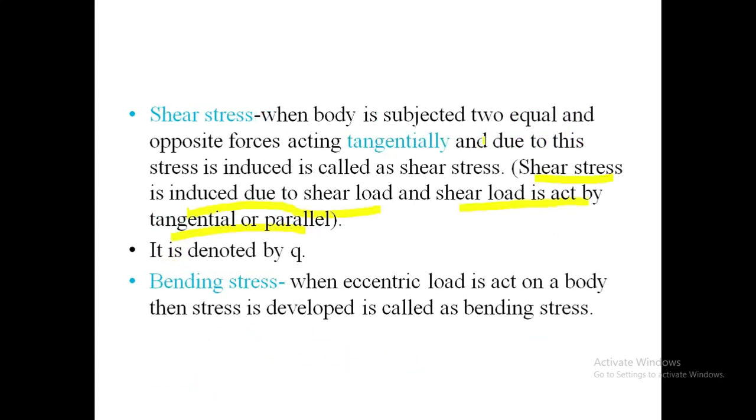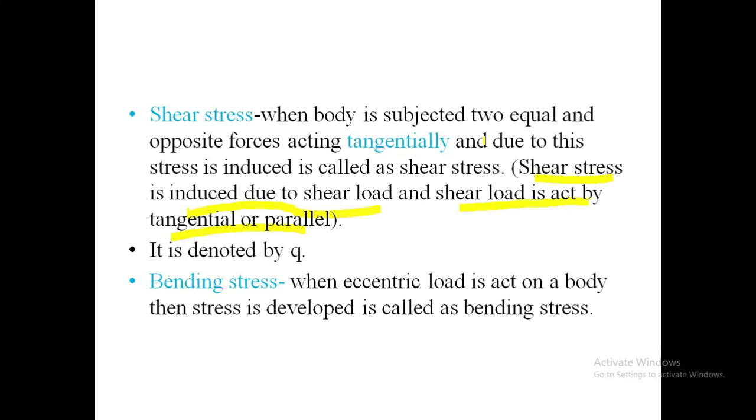Then second is shear stress, which is induced due to the shear load. Shear load is actually tangential to the plane of the body. So due to this some stresses are formed, and those stresses are called shear stress. It is denoted by tau.